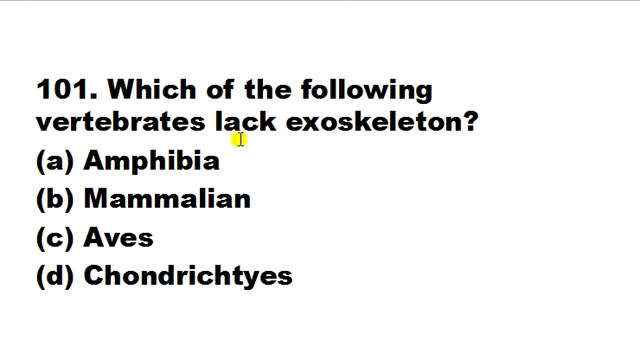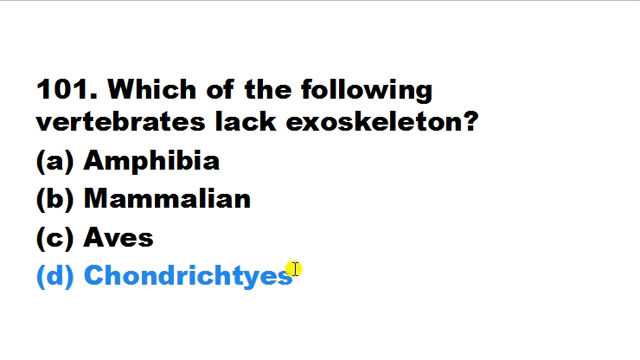Which of the following vertebrates lack exoskeleton? Amphibia, mammalia, aves, chondrichthyes. Here the vertebrate that lacks exoskeleton is chondrichthyes. What is chondrichthyes? It is a class that contains the cartilaginous fishes. Instead of bone, the skeleton is made up of cartilage, and they are jawed vertebrates. They have paired fins and paired nares, scales and a heart with chambers in a series, and a skeleton made up of cartilage rather than of bone.